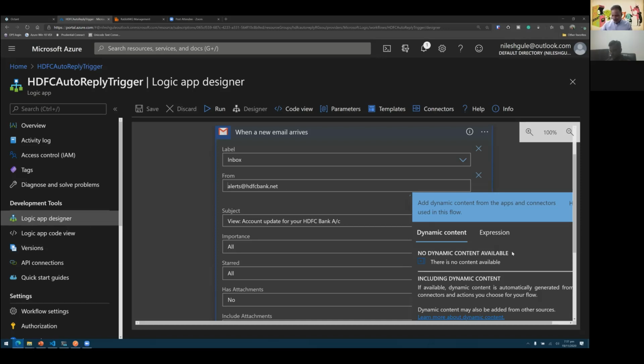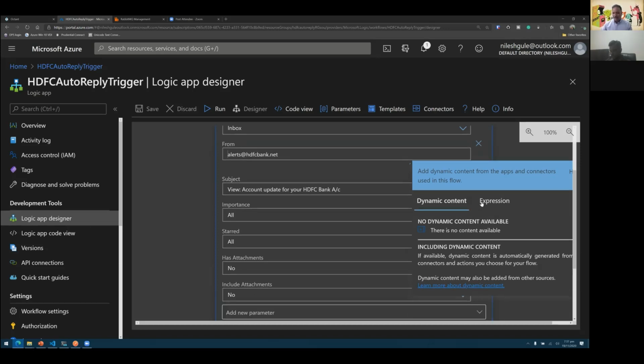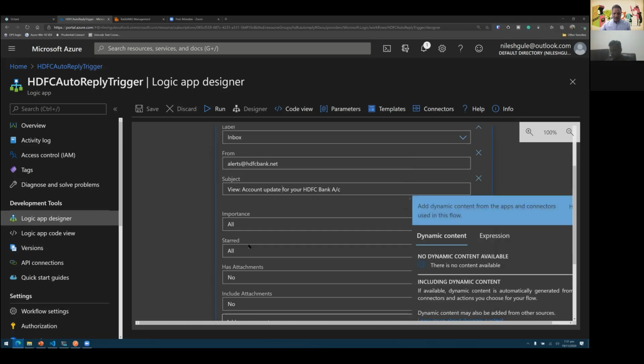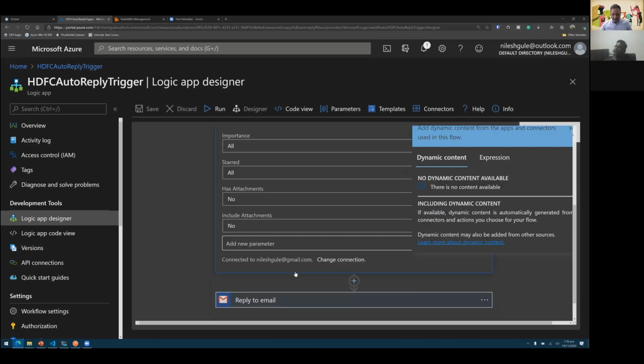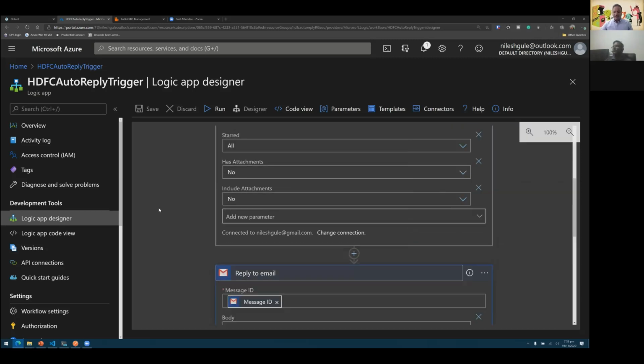And I can also do dynamic things. So if I have, let's say, dynamic content to be added instead of just a static text here, if I want to use some sort of pattern, I can also add dynamic expressions here. Then I can filter on the subject. I can use parameters like the importance, if it is starred, if it has an attachment. And once I've selected that, the next step for me is to automatically reply.